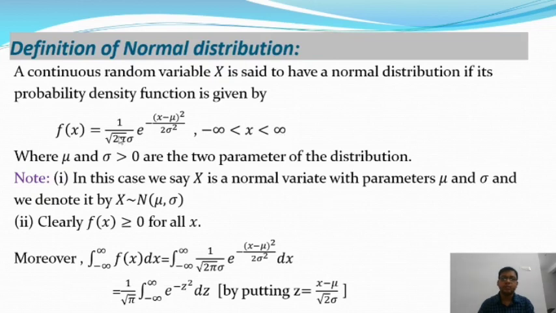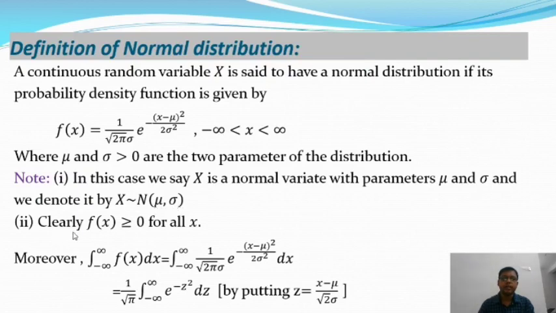In a normal distribution there are two parameters, mu and sigma greater than 0. From the normal distribution we will find some properties. We say X is a normal variate with parameters mu and sigma, and we denote it by X ~ N(mu, sigma), where mu and sigma are the parameters of a normal distribution.